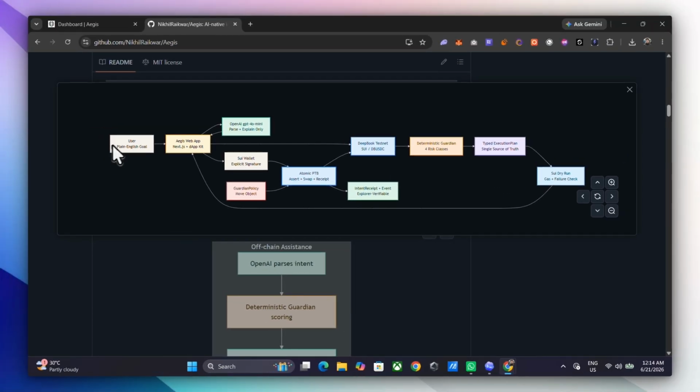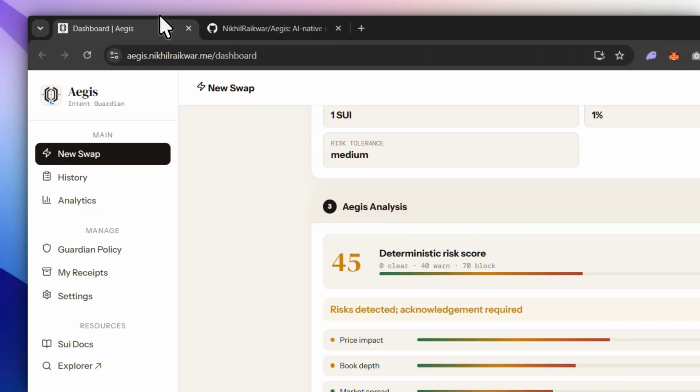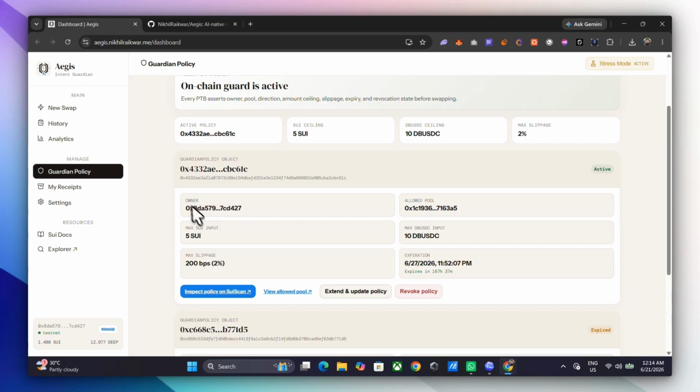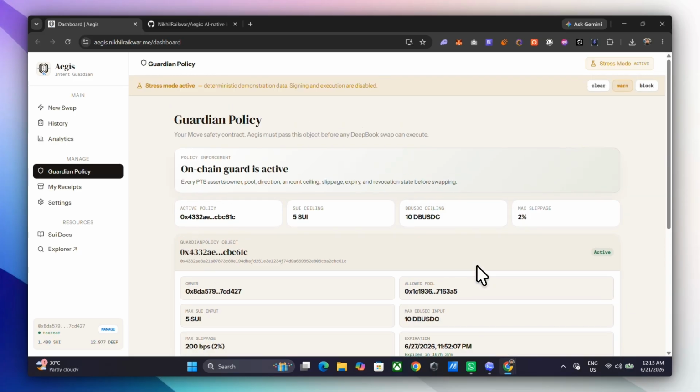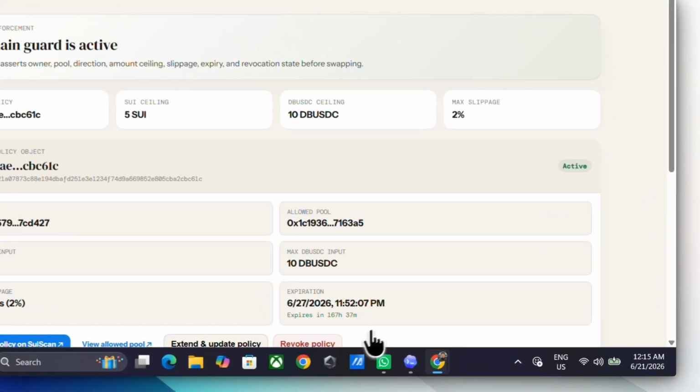Sui's object model gives every user an owned and inspectable policy. Move enforces its rules, while PTBs combine policy verification, DeepBook execution, and receipt creation atomically. This makes the AI useful for understanding intent without giving it authority over execution.